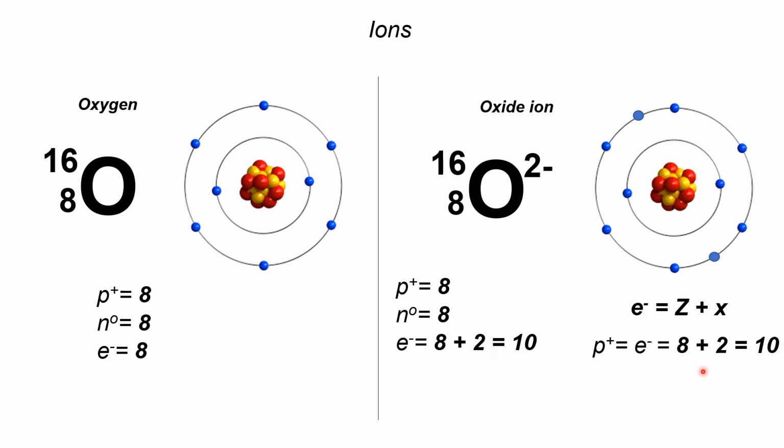So in order for it to have a total of 10 electrons, so same gyapon ang number of protons and neutrons in the nucleus, but the electrons now became 10. Okay, 1, 2, 3, 4, 5, 6, 7, 8, 9, 10. So here there are 10 electrons.